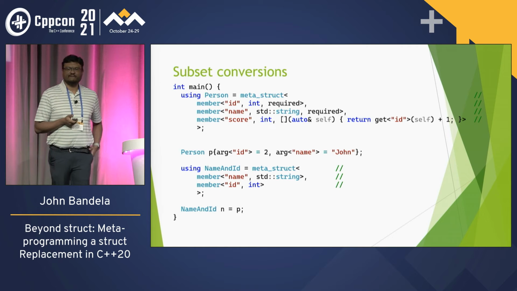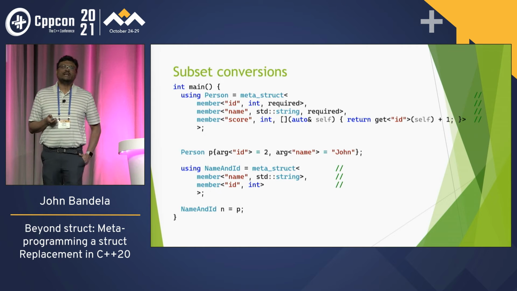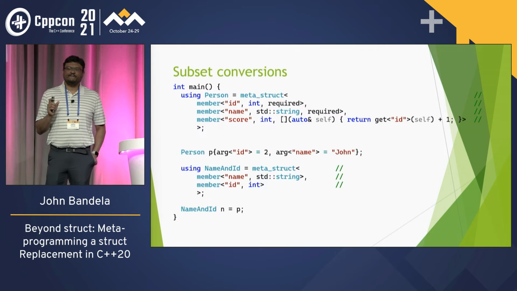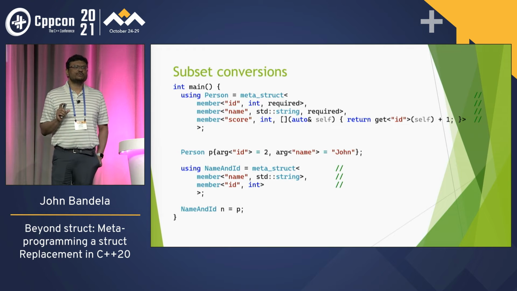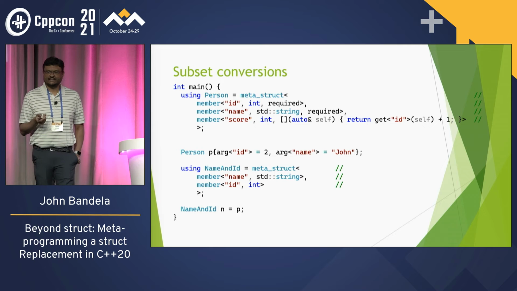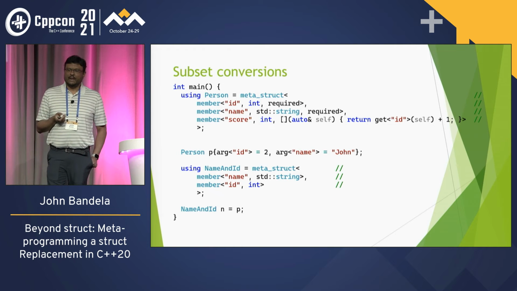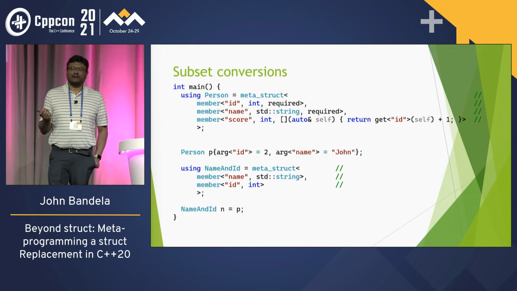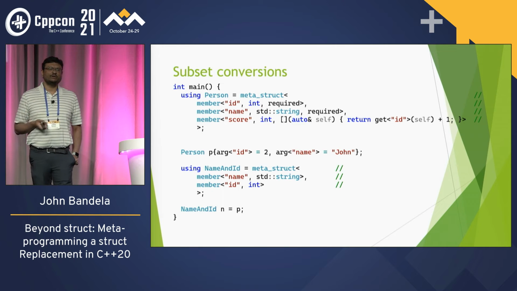We can do subset conversions with this. So if I have a meta struct whose members are a subset of some other struct, I can actually directly convert. So I've got a person that has the ID, name, and score, and I've got a name-and-ID struct that just has name and ID. I can actually convert from person to name and ID. So this is basically kind of like generalized slicing.